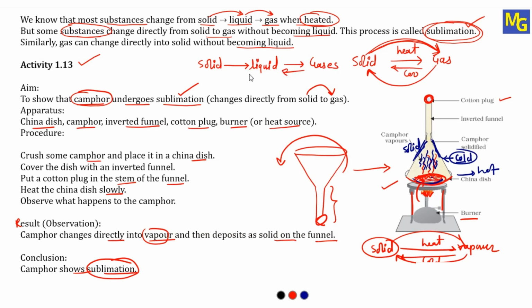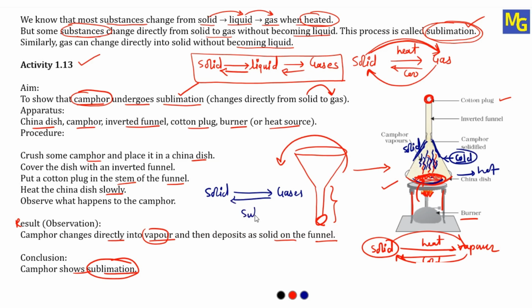And if you continue cooling, then liquid will convert into solid. So this we can see in the majority of substances in nature. But there are some substances which after heating, solid will directly convert into gases, and when you cool, gases will directly convert into solid. Such a process is called sublimation.